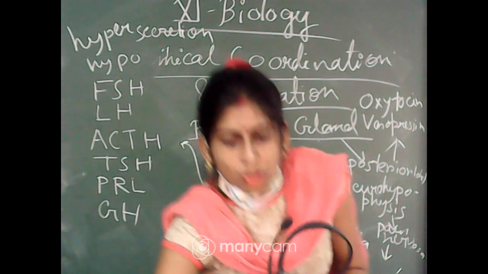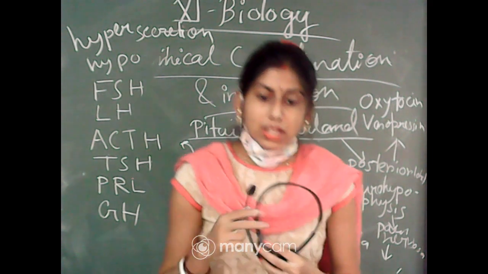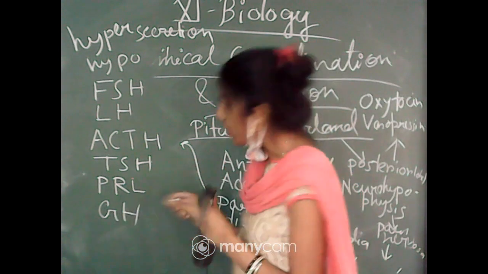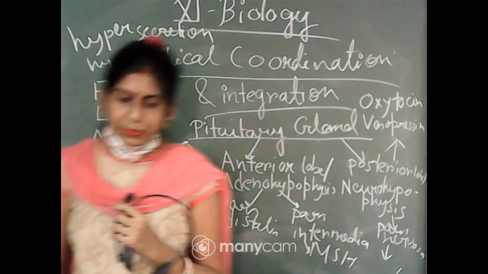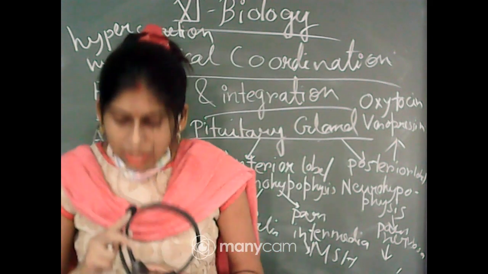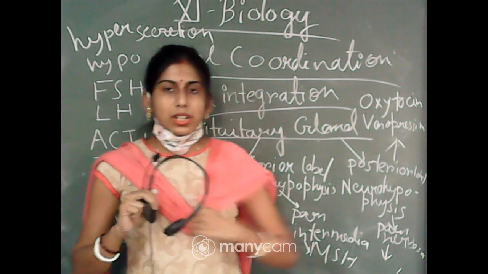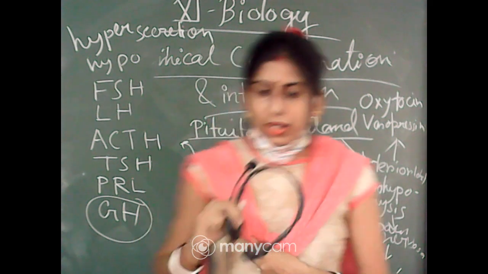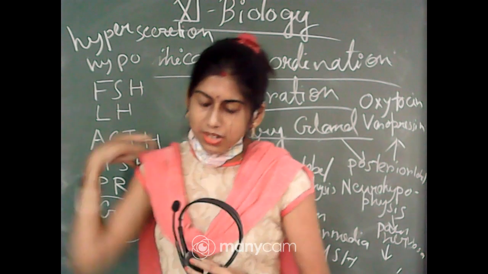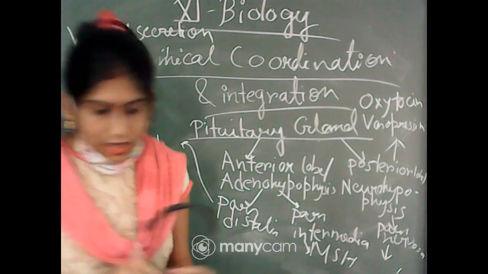Okay, so different types of problems may occur due to this hypo and hypersecretion. First one, I will discuss the GH, that is growth hormone. Oversecretion or hypersecretion of the growth hormone stimulates abnormal growth of the body. Growth hormone is actually helping in the overall growth of the body. So if it increases in higher amount, over secretion of this growth hormone can create a condition which is called gigantism.